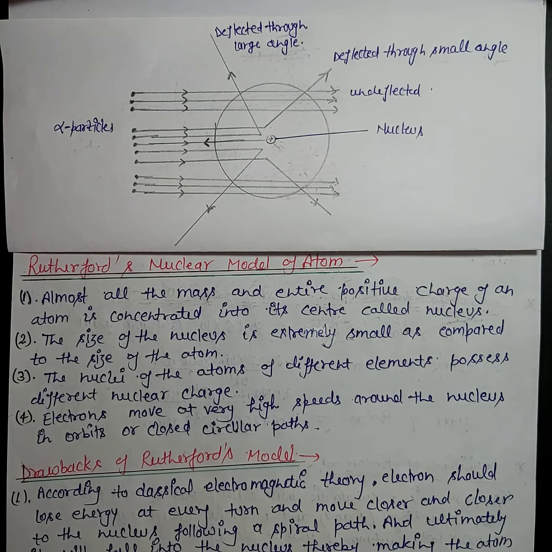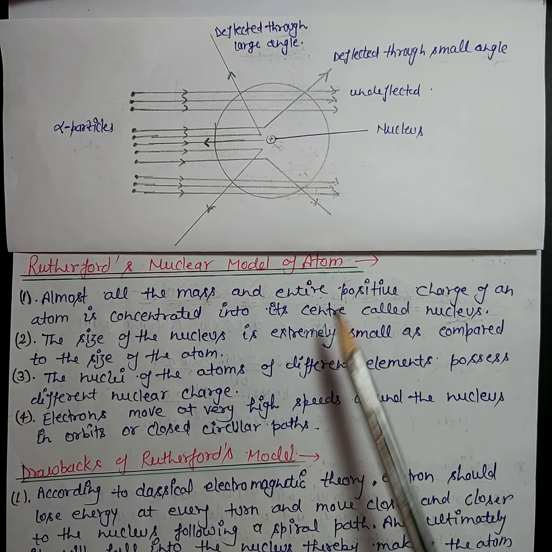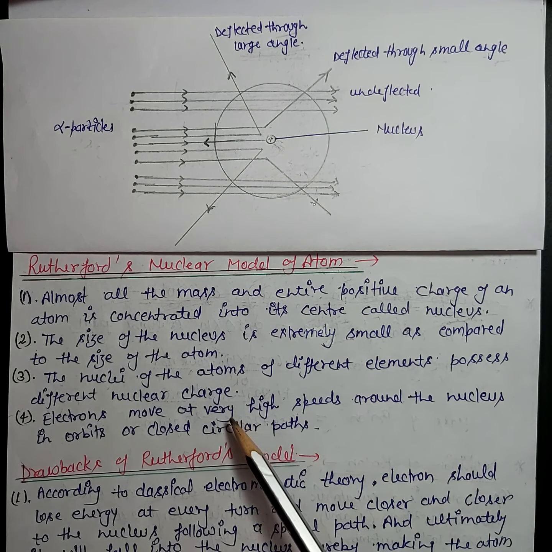So how does the electron remain in the atom? The electron moves around the nucleus with a very high speed, and in this case the centrifugal force of the revolving electron is counterbalanced by the force of attraction between the electron and nucleus. Here I have used one term, centrifugal force. So what is centrifugal force? This is the force which acts on an object moving in a circular path, which is counterbalanced here by the force of attraction. These are the postulates of Rutherford's nuclear model of atom.